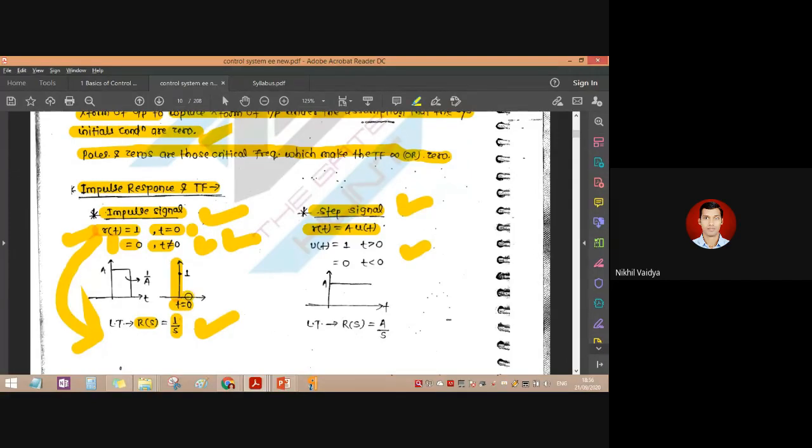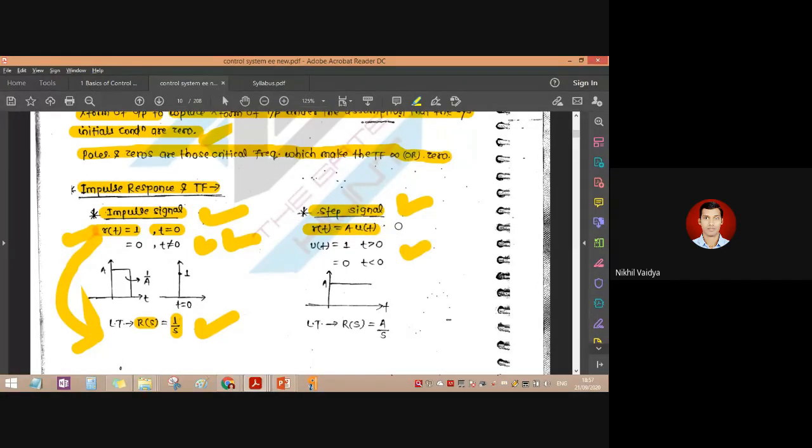This is the t line, the time axis. Other than the value of 0, anywhere we are not seeing this particular signal existing. So this impulse signal is just one impulse which is just going up. That's all. There is nothing more than that. So this is called an impulse. Whenever we come across an impulse input, it will be R of t is equal to 1.